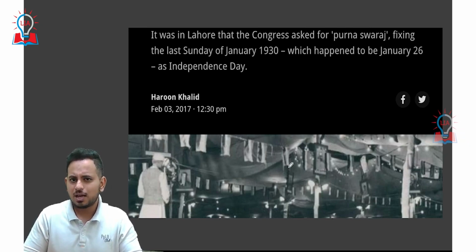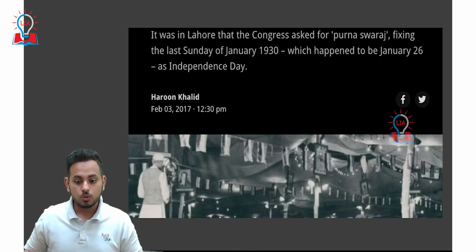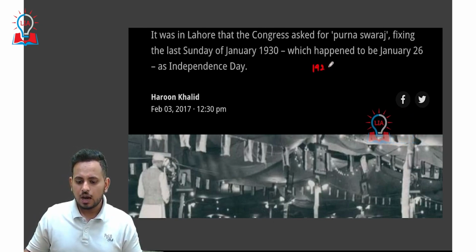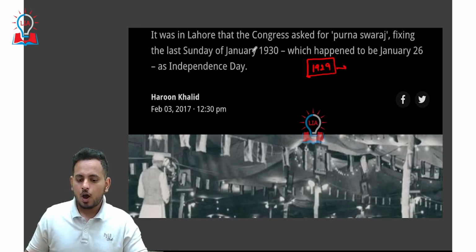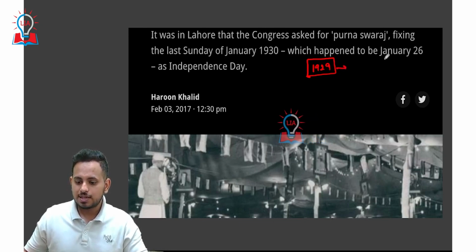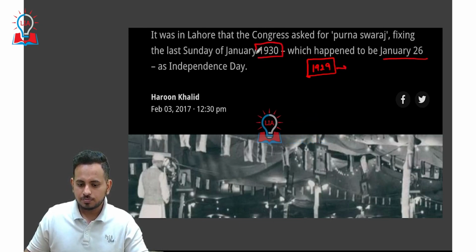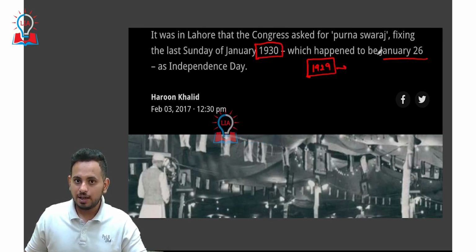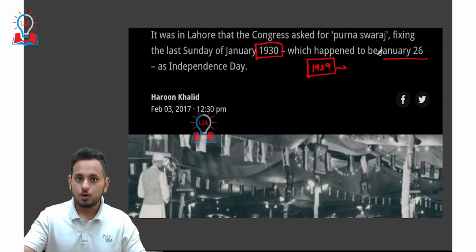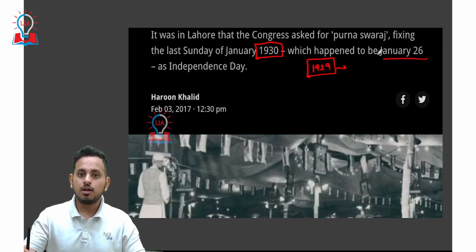So why 26th January? What happened? Do we have any historical background for this date? Yes, we do. See, the 1929 Lahore session, where the Nehru report came out. After this, on 26th January 1930, the Indian National Congress and the national leaders celebrated this particular day, after the 1929 Lahore session, which was the challenge given by Lord Birkenhead.